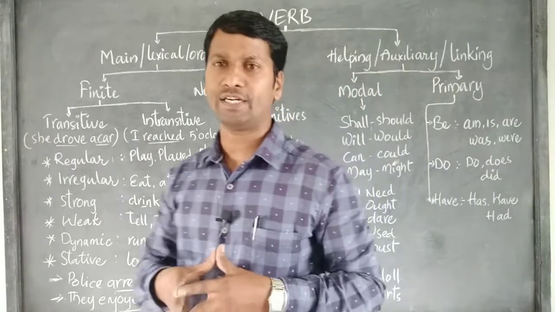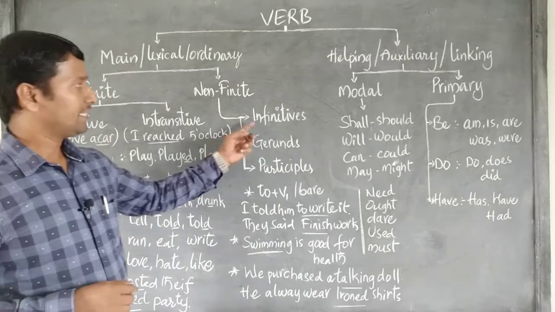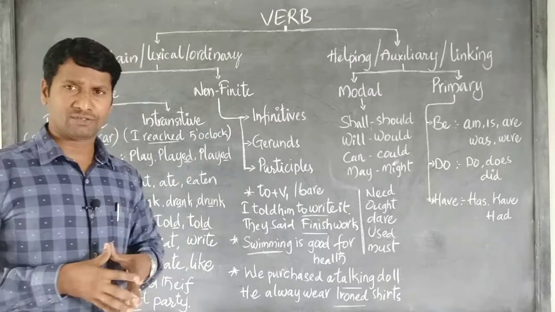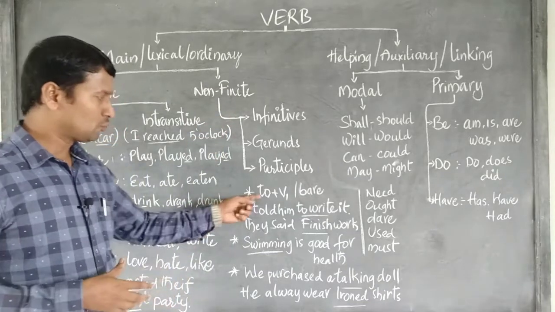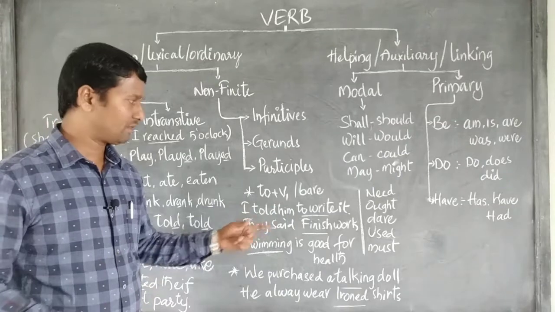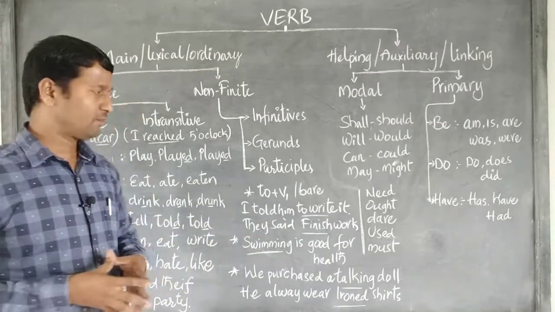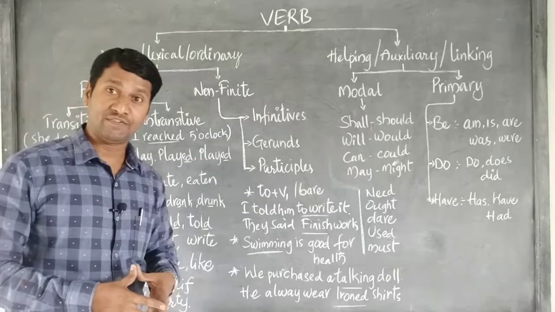If you look at the non-finite verbs, there are mainly three types: the infinitives, gerunds, participles. What are infinitives? Whenever you frame a sentence with to plus V1, meaning the base form of the verb, and sometimes without to, directly we mention the verb form. So infinitives are two types: to infinitives, bare infinitives.